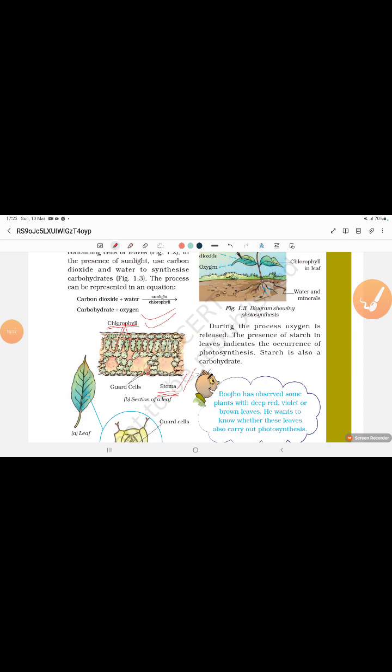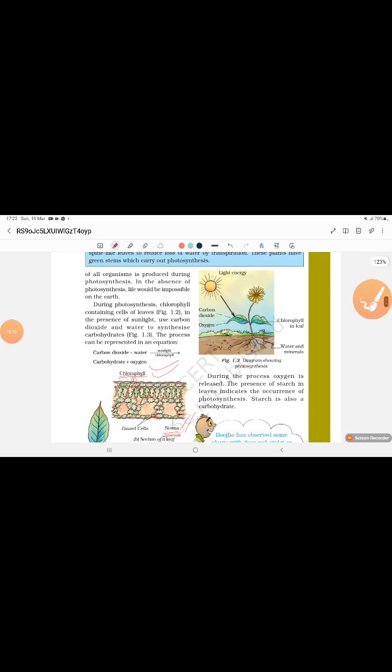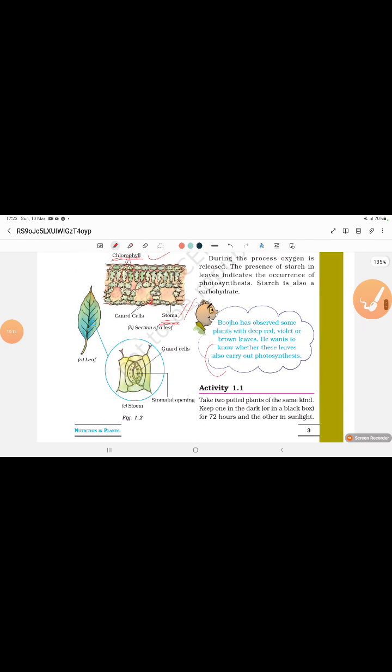The presence of starch in the leaves indicates the occurrence of photosynthesis. You know that starch is mainly in glucose form. Starch is mainly glucose, C6H12O6. Starch is a complex substance. C is carbon, and there are six atoms of it.